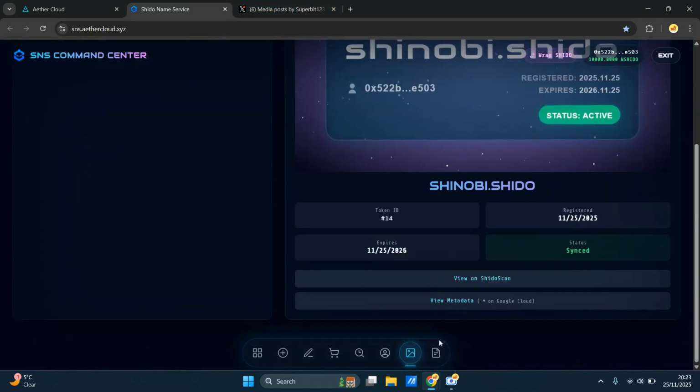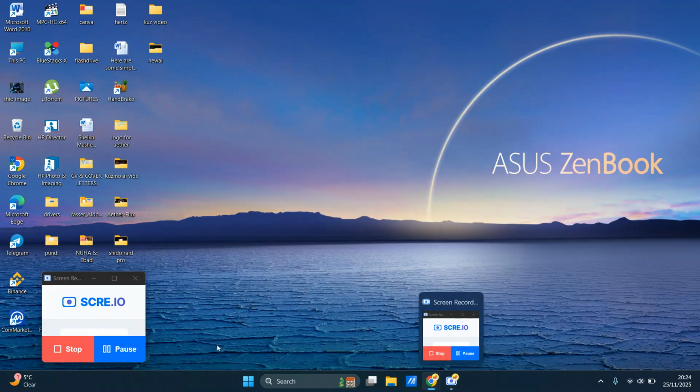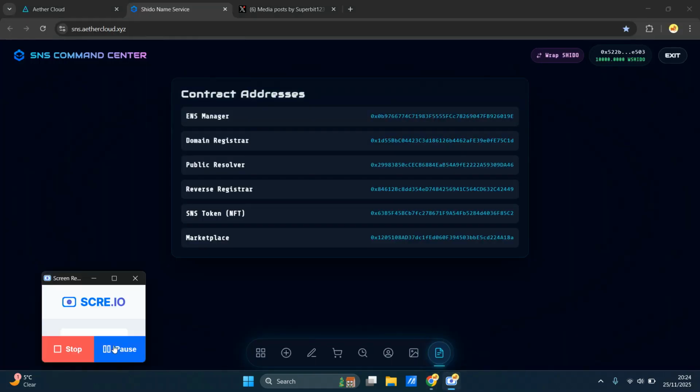All right, so this is all our information, and these are all the contract addresses. Anytime you're doing anything now with Shinobi, you're going to see it on the Block Explorer. I can quickly show you a screenshot. You can click all of this, by the way. I can show you a screenshot of the next page. Let me pause it for a second while I bring that up.